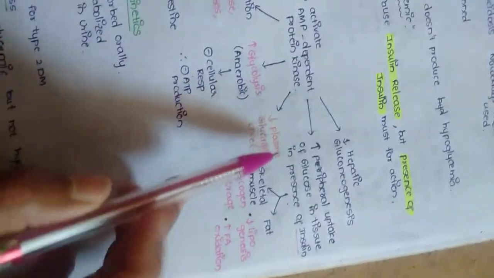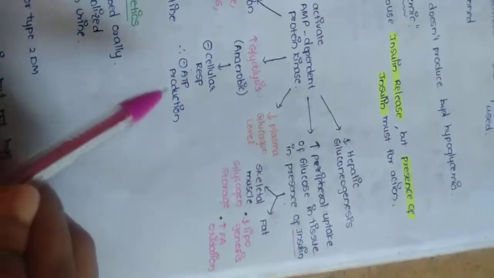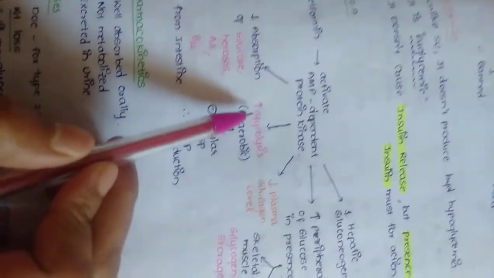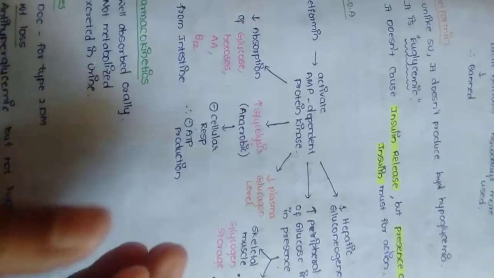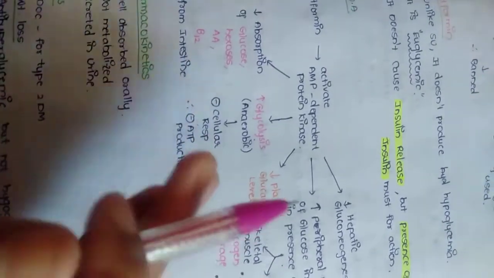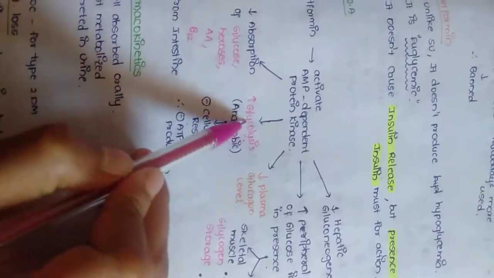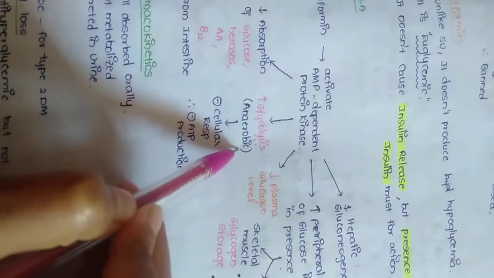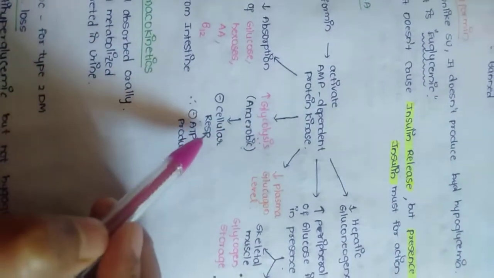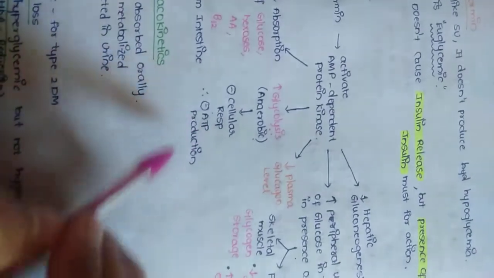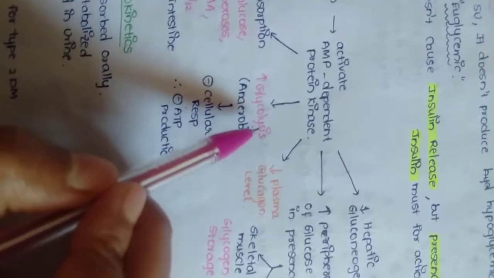The other action is that it decreases plasma glucagon level, and it also increases glycolysis. The blood glucose will be utilized so that the blood glucose level will come down. It increases glycolysis, but only anaerobic. This AMP dependent protein kinase will reduce cellular respiration so that ATP production will not occur. It only enhances anaerobic glycolysis.